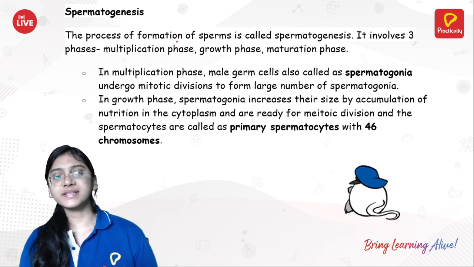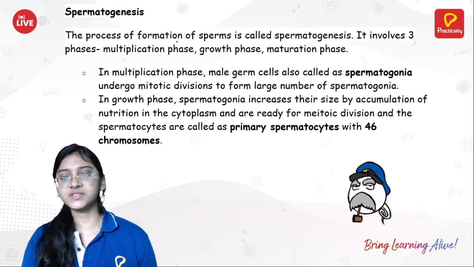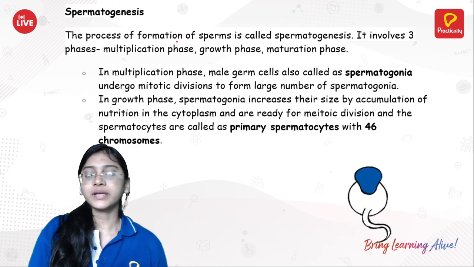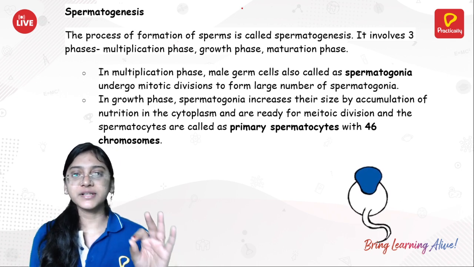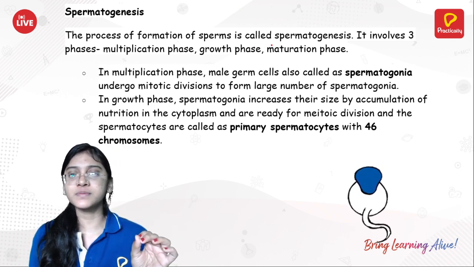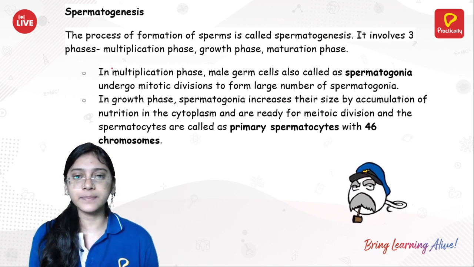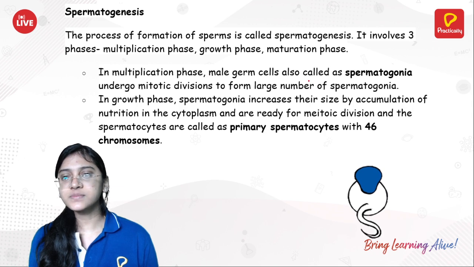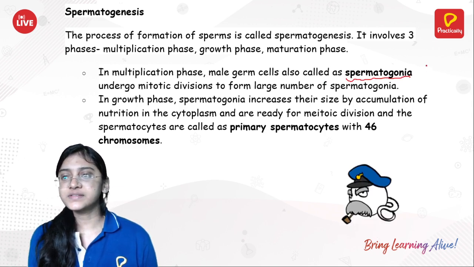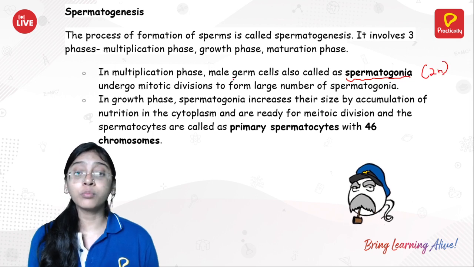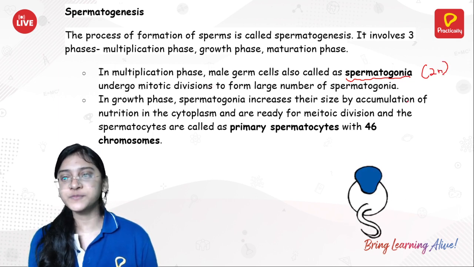Now we will once again understand spermatogenesis with the help of our theory. Okay. I have already mentioned the process of formation of the sperm is called spermatogenesis. It involves three phases. In the multiplication phase, the male germ cells, also called spermatogonia, which are diploid, will undergo mitotic division to produce a large number of spermatogonia once again, right?